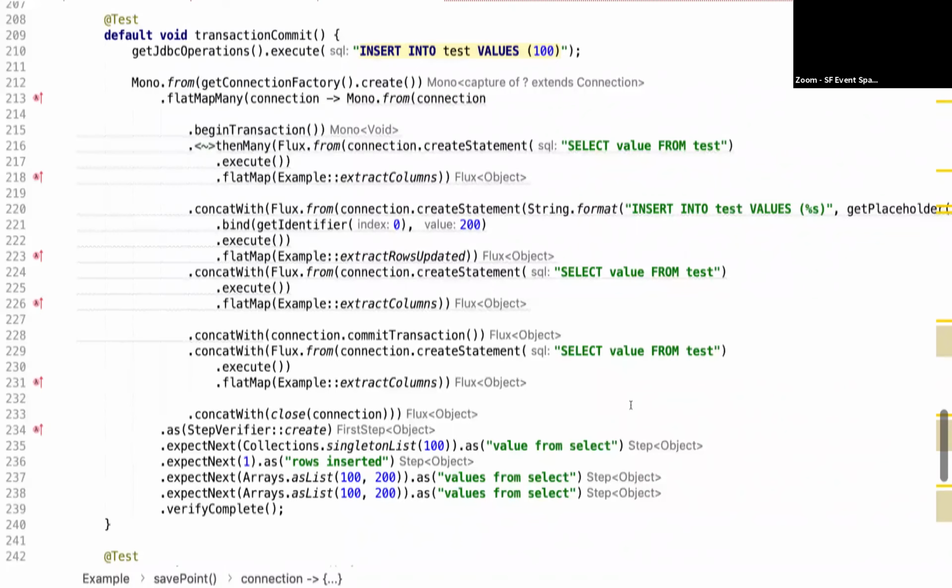A couple more questions. Did you decide to put errors as part of the specification because they're not typed in Reactive Streams? So you don't know which types of errors to expect? Right. So there is an R2DBC exception that everything comes out from. We expect it to be a hierarchy. The Spring team is really big on this, right?